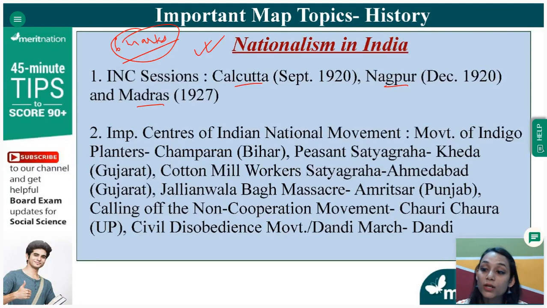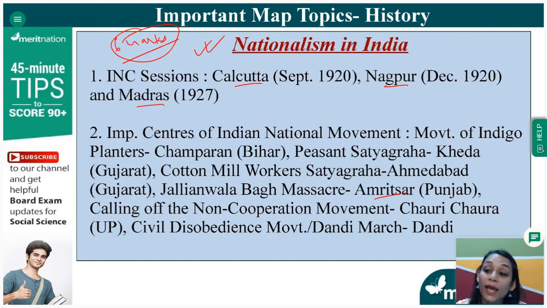Another important thing from this chapter that can come in your map marking is the important Indian national movement centers. Like where the indigo planters' Champaran movement started from, the Kheda Satyagraha, the Ahmedabad Satyagraha, then the Jallianwala Bagh massacre. You have to mark Amritsar in that.